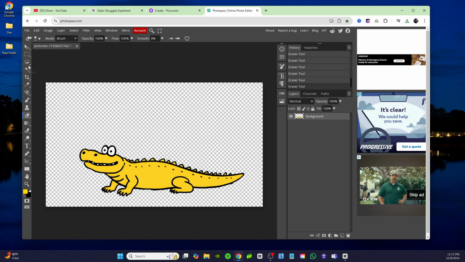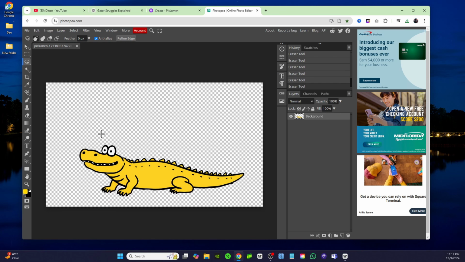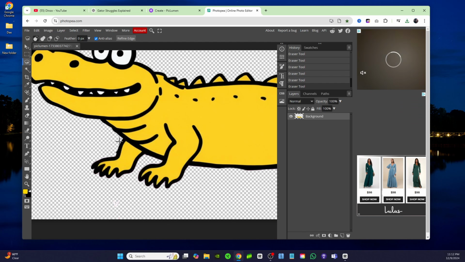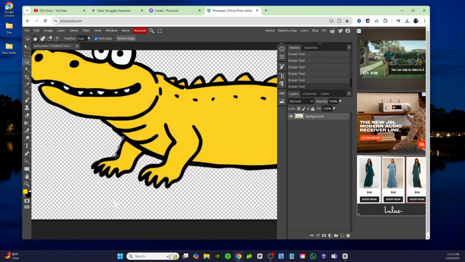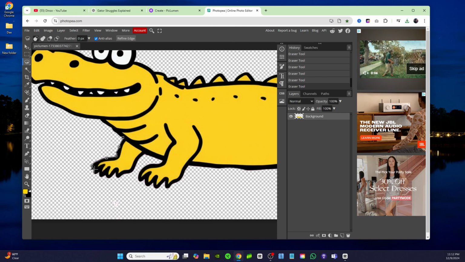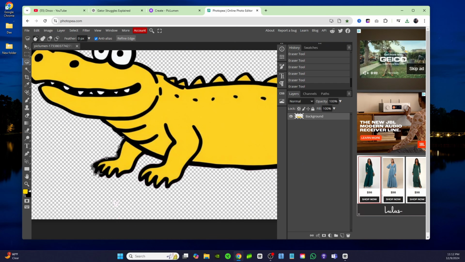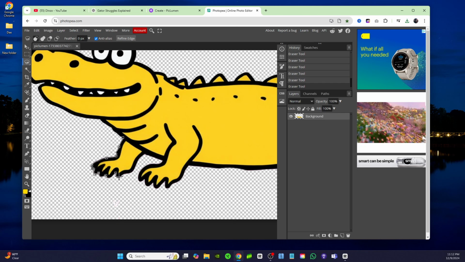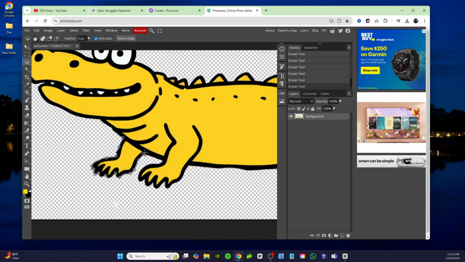Next, what you want to do, click on this tool right here. It says Magnetic Lasso Select. Now, if you don't see this tool, right click on this spot right here, and then I'm going to zoom in on this alligator. Using this magnetic tool, I'm just going to start cutting out the legs. So the magnetic tool is going to follow along. It should help you follow along. You might have to click some points manually every once in a while if it goes off track, but essentially, it should find the line itself and it'll help you go around the line that you're supposed to be going around.